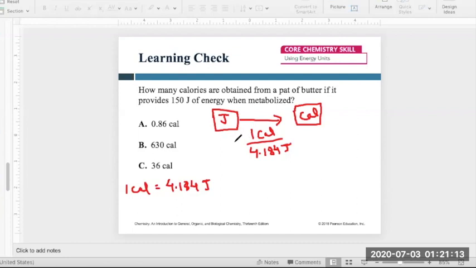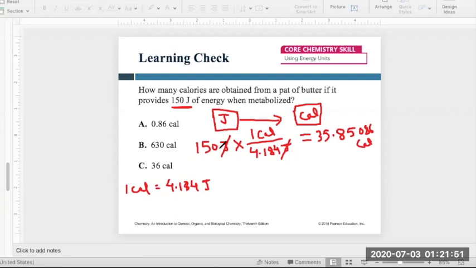Once you have made this conversion factor, you just multiply the given number, 150 joules, with your conversion factor. Joules will cancel out, and you're left with just the single unit we required, which is calorie. If you divide these two numbers in your calculator, you're going to get 35.85086 calorie, right?